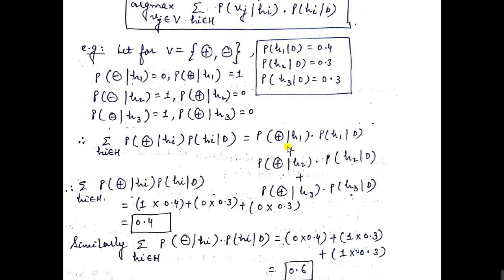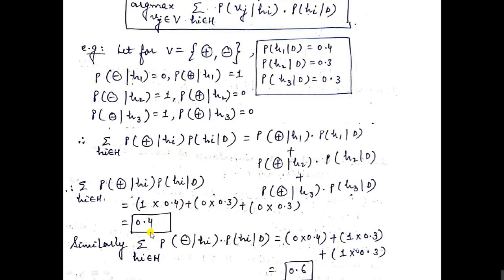right? So the values we have: for the first case, the probability of positive given H1 is 1, and the probability of H1 given D is 0.4 as per the data, plus the second value is 0 because the second and third are negative only. So this 0 multiplied with the probability of H2 in the given training data, 0.3, plus the third one: the probability of a positive instance given H3 is 0, multiplied with the probability of H3 in the given training data, 0.3. If I calculate, I will get 0.4.